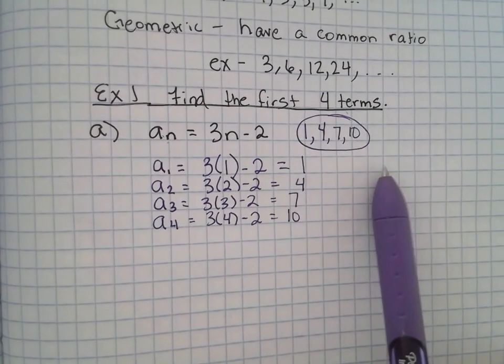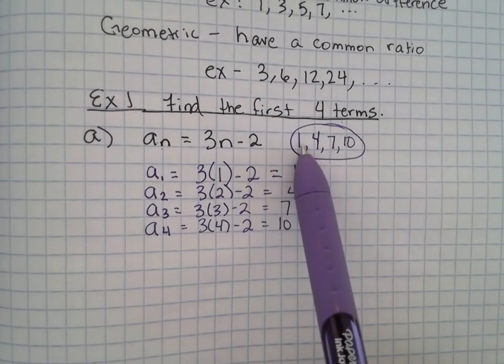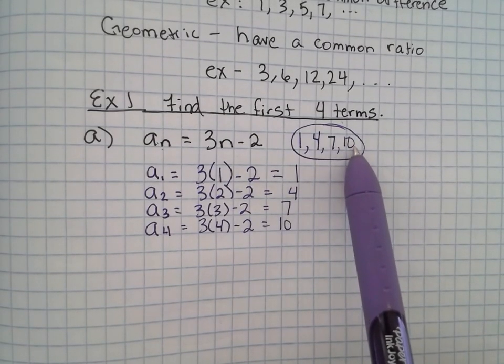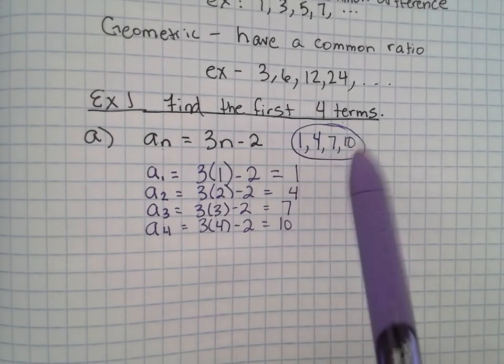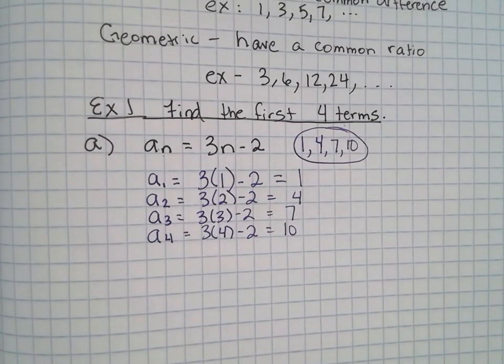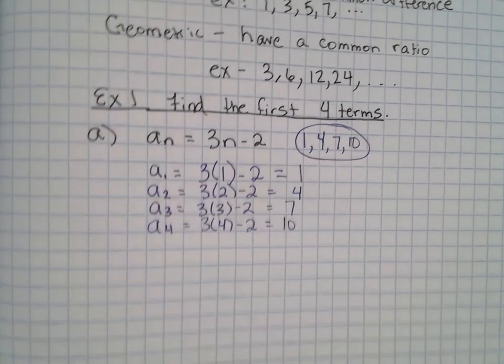And then you can always go back and double check. What am I having to do to each term to get to the next one? Add 3. You're changing by your slope, 3. Okay? Can we do another one? I would love to. You're going to love this one.